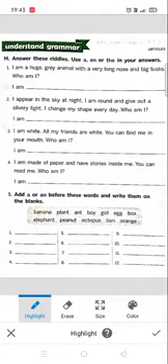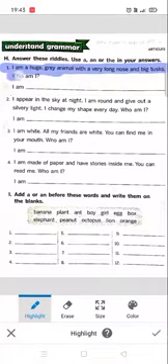Now the next question says, answer these riddles. Use a, an or the in your answers. Now let us read the first riddle. I am a huge grey animal with a very long nose and big tusks.